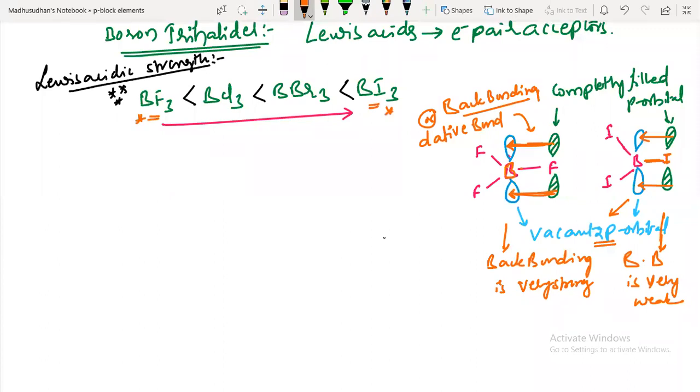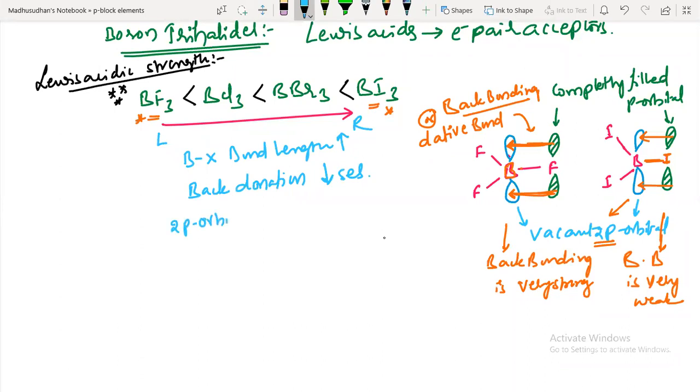Have you understood this concept? Yes, sir. So what is the reason, guys? From left to right I am writing, it increases. Boron halogen bond length increases. Then due to that, what happens? Does back bonding or back donation increase or decrease? Back donation decreases. Okay, so does the 2p orbital emptiness increase or decrease?